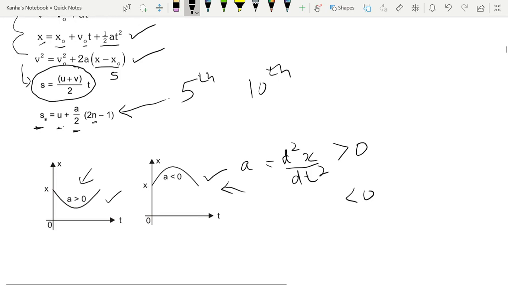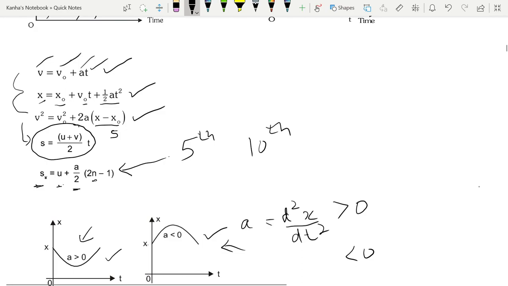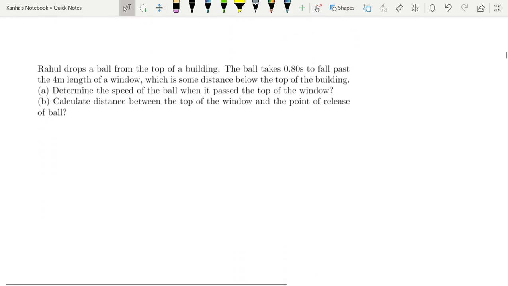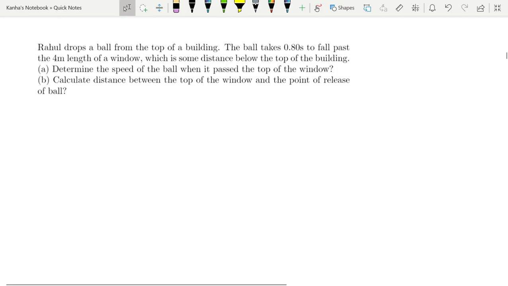So let's move further. Just take a note of these equations. If you want to stop anytime, I can stop. These are important equations. Let's go to a question to clear this quickly. To solve physics questions, it's very important that you do not panic. You already know what is required to be solved. When you look at any physical problem in JEE or any exam, first take note of everything that is given. So let's look at the problem.